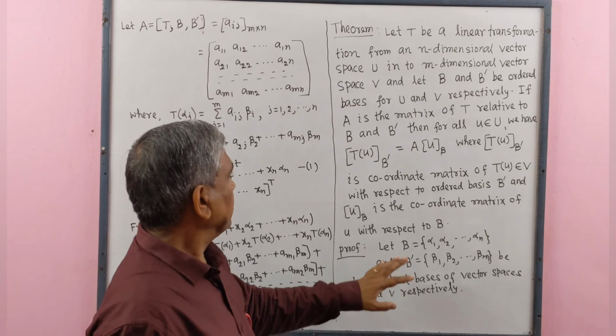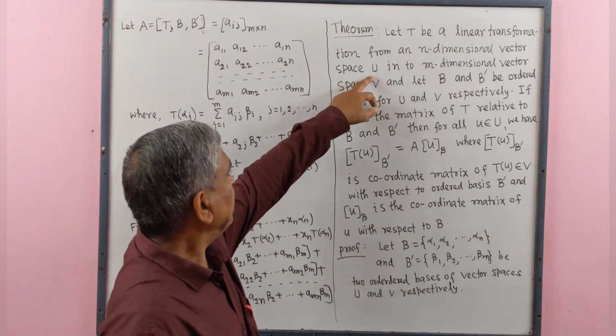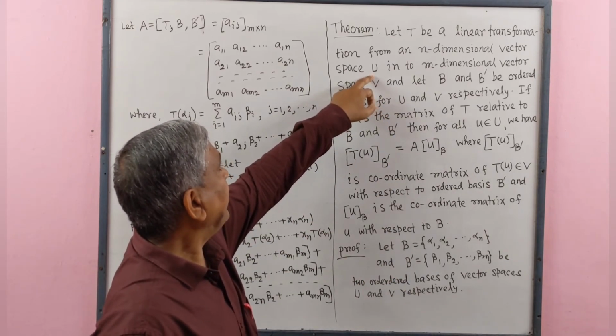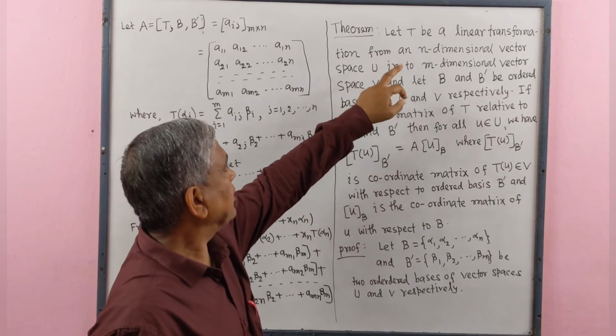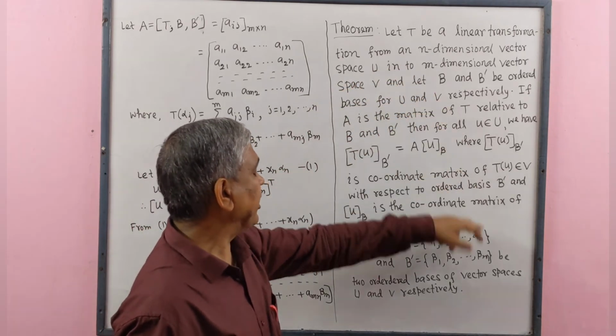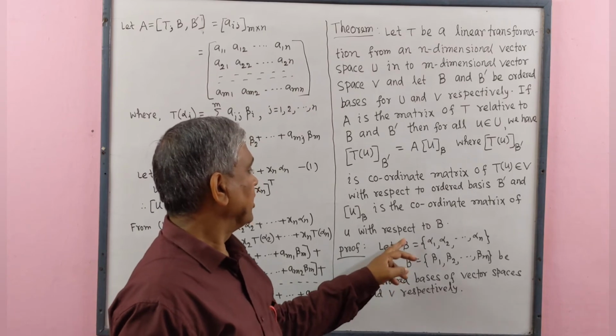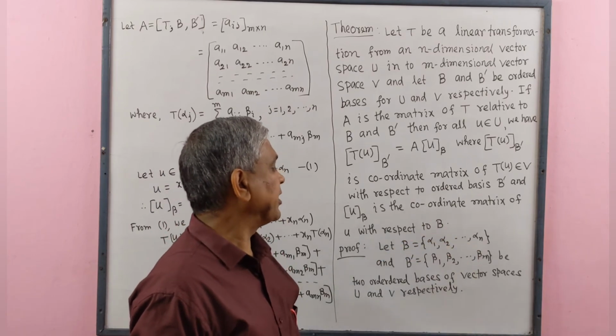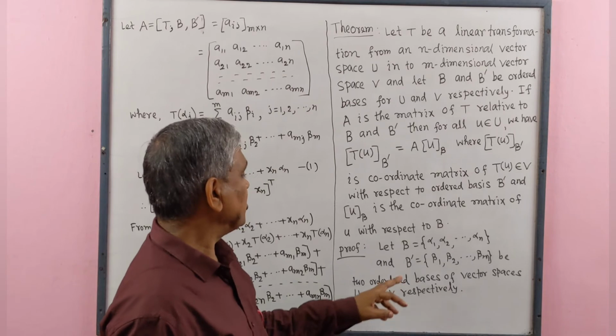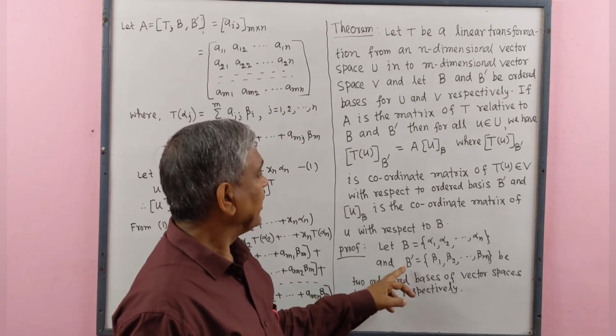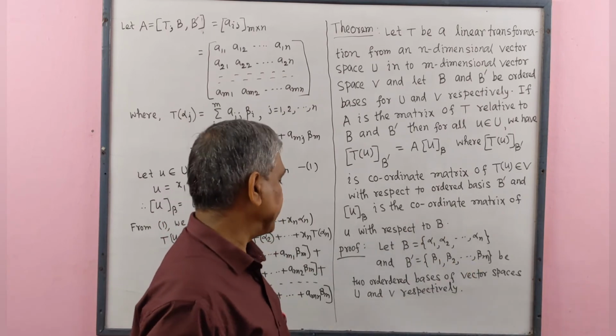Here vector space U is n-dimensional and vector space V is m-dimensional. So basis B contains n vectors and basis B' contains m vectors.